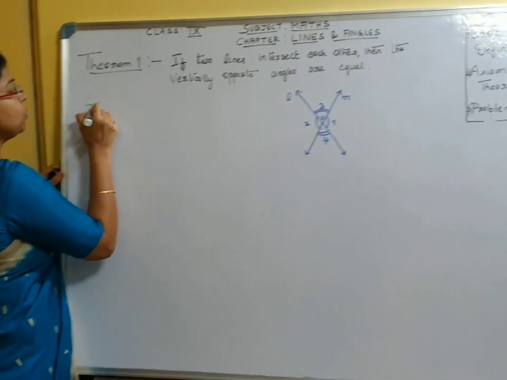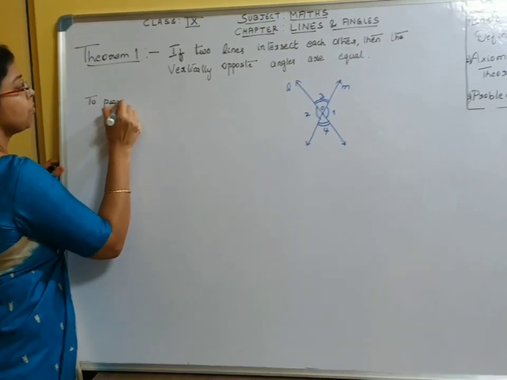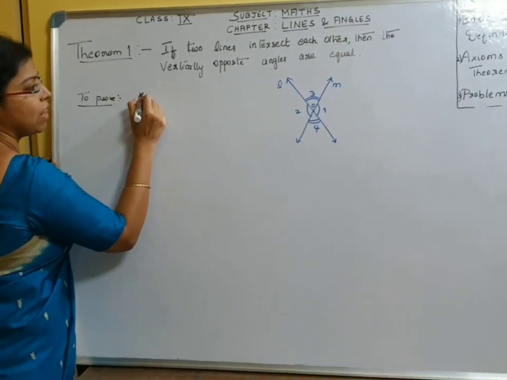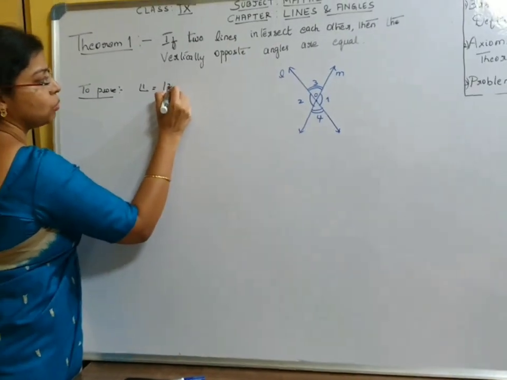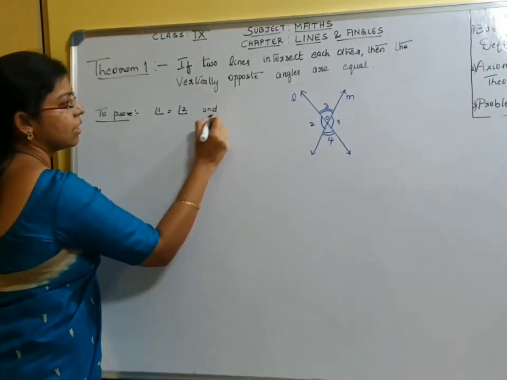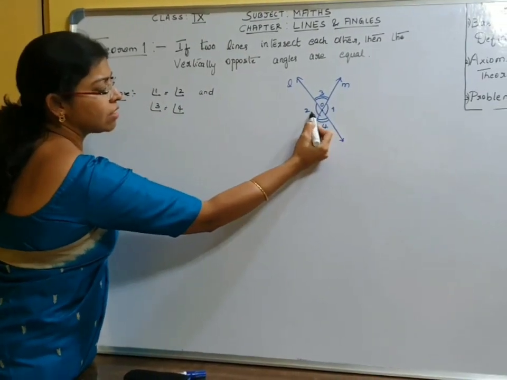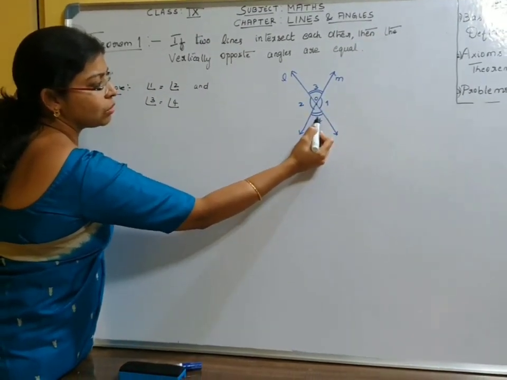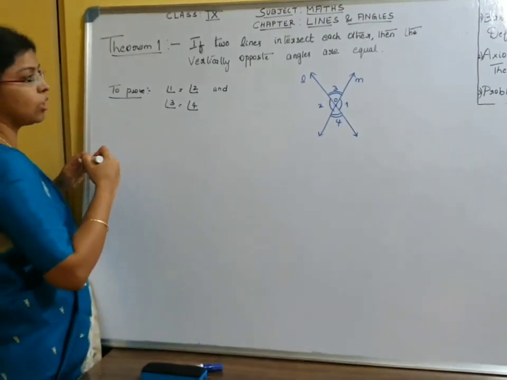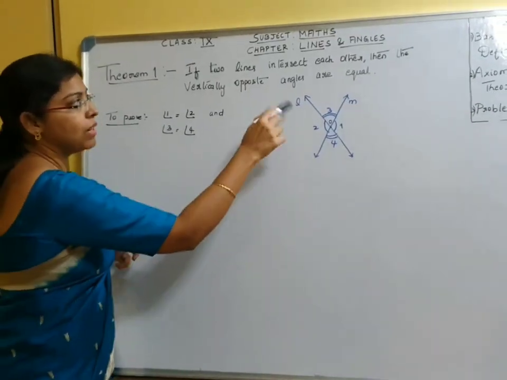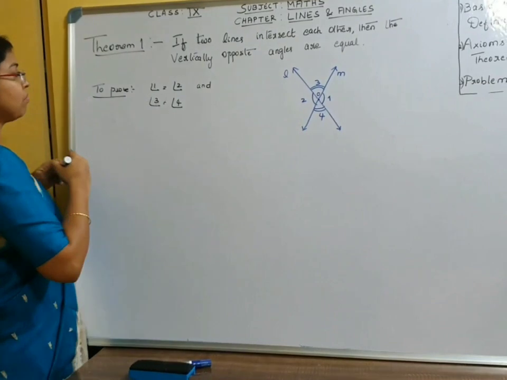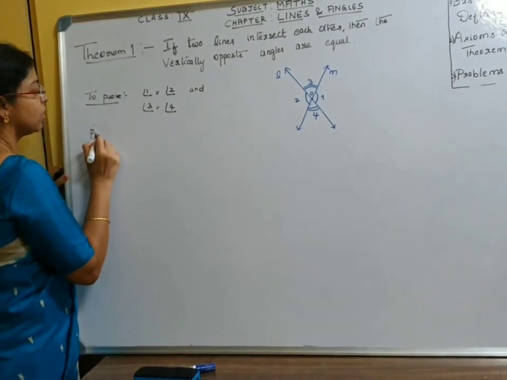What we need to prove? Angle 1 is equal to angle 2 and angle 3 is equal to angle 4. There are two pairs of vertically opposite angles formed always when two lines intersect. We will go to the proof.